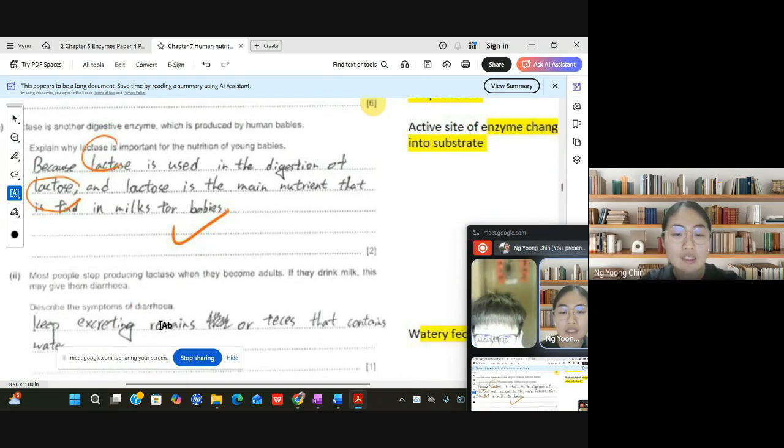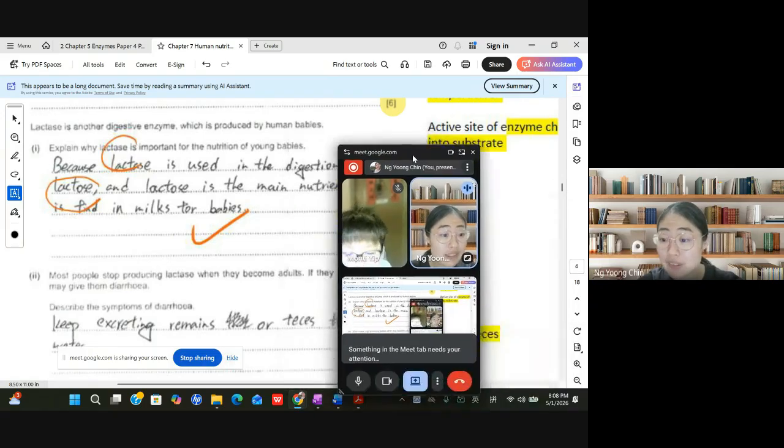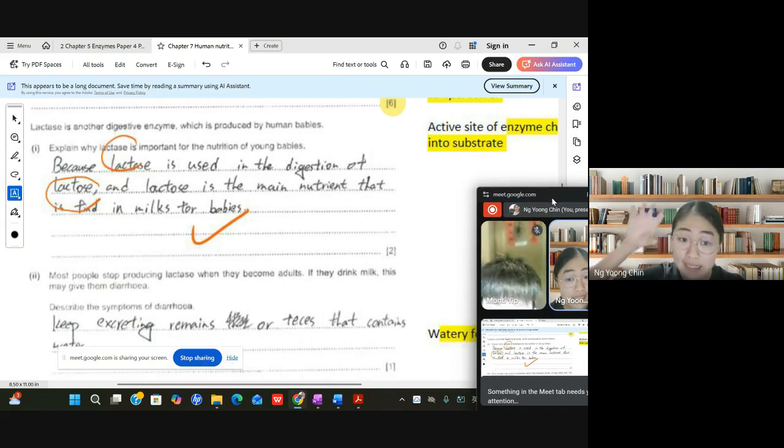For this one, explain why lactase is important for the nutrition of a young baby. Lactase is an enzyme that breaks down lactose. It's very important for a young baby because babies drink a lot of milk, and inside the milk there is a lot of lactose.